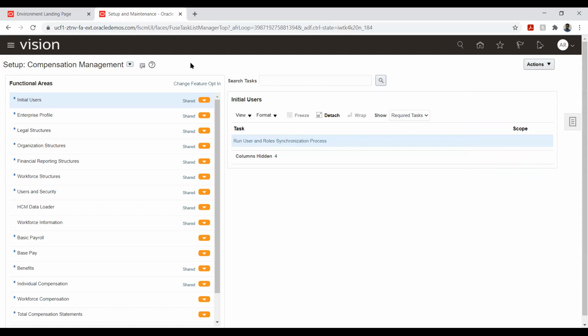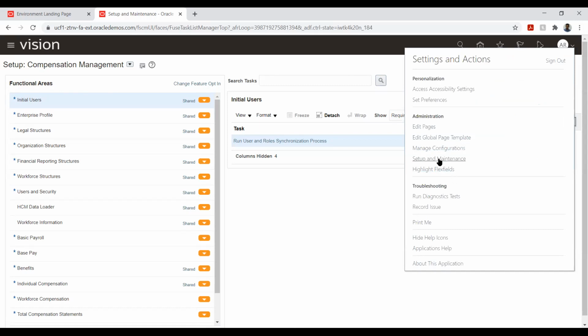Employee users will not see this option, because we navigate through an option called setup and maintenance. Setup and maintenance is used for the configuration, and the one who configures is the implementation consultant. Only he will be able to see all these options.